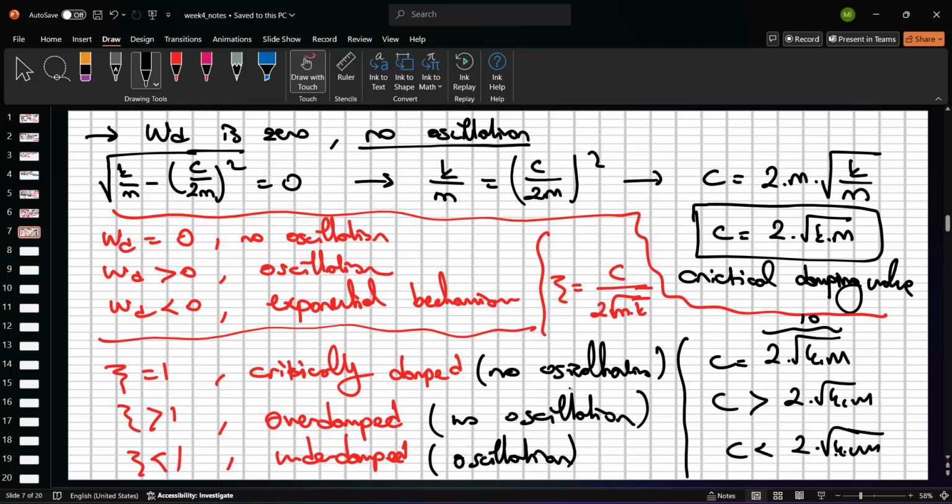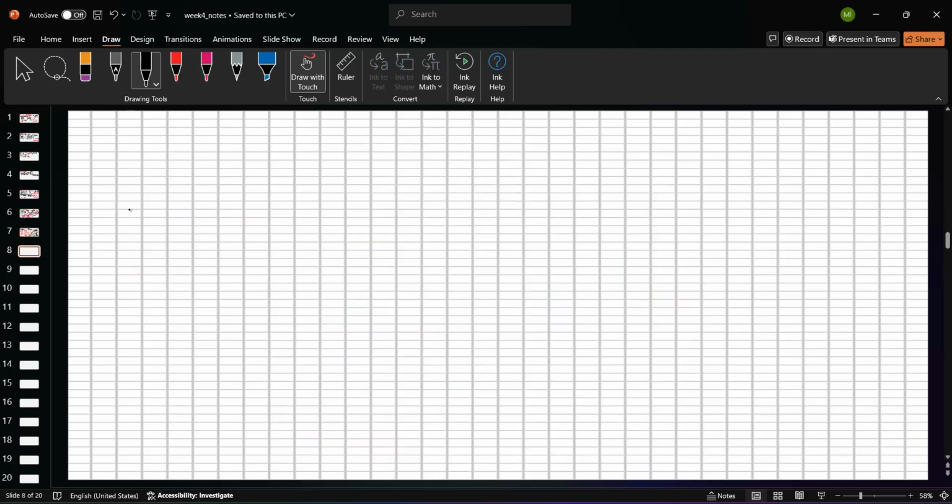So, we have three parameters, M, C, K. And also, we have zeta, Wn, and WD. Right? So, we can create the general formulation about these terms.